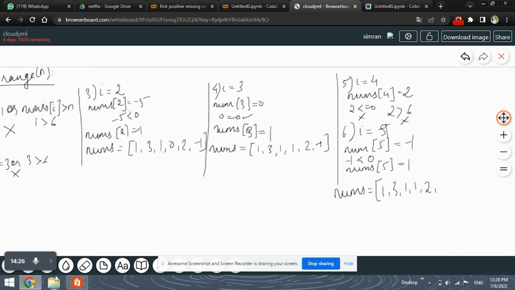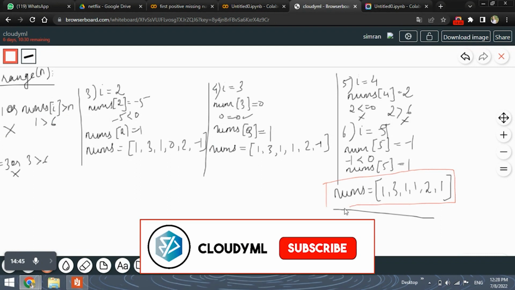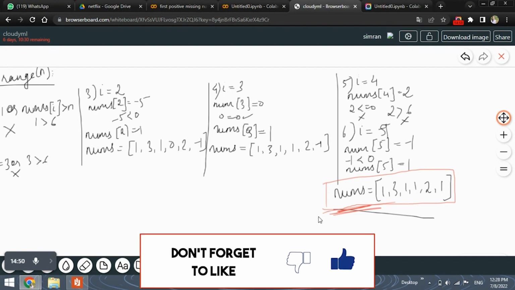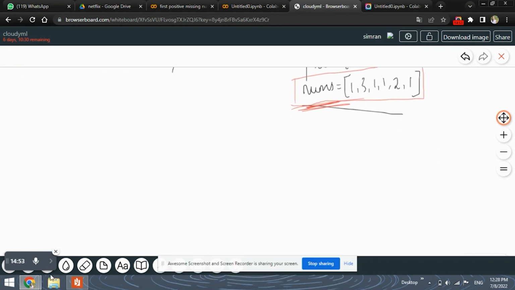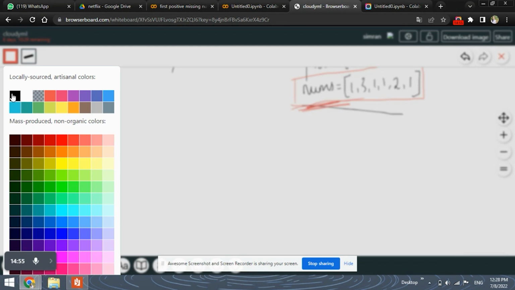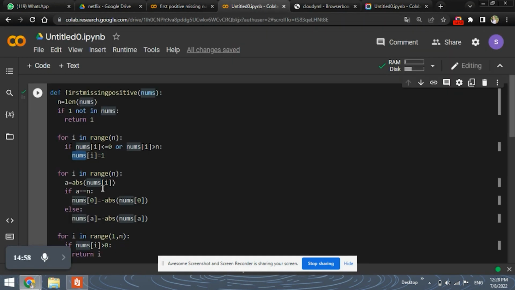Yes, minus 1 will be replaced with 1 because this was the fifth index element. So this is our new updated nums. What we have done in this nums is simply replace all the negative numbers with positive ones. I've highlighted it so that we can use it further. Okay, now let's move ahead with the code.